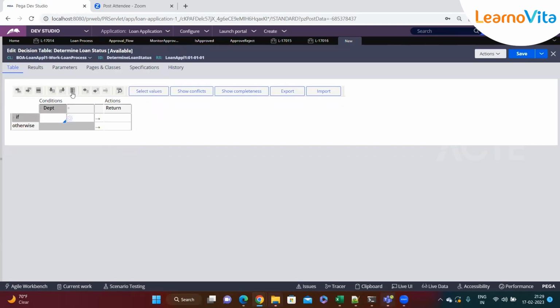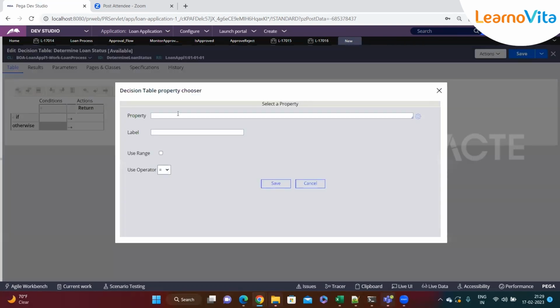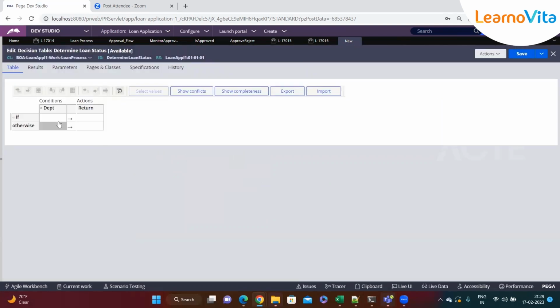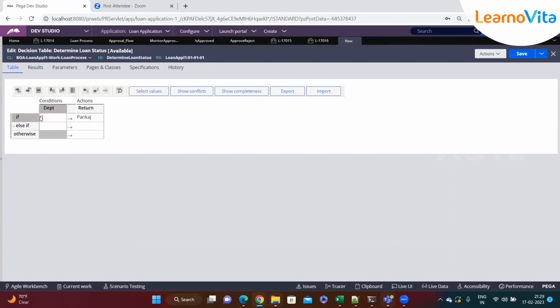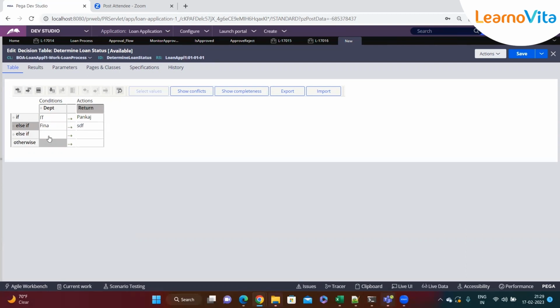Okay, so this is deleting the column. Okay, let's say department, and if the department is equal to IT, then the manager name is, let's say, Ankush. If the department is equal to finance, then the manager name is something else, and we'll return it.